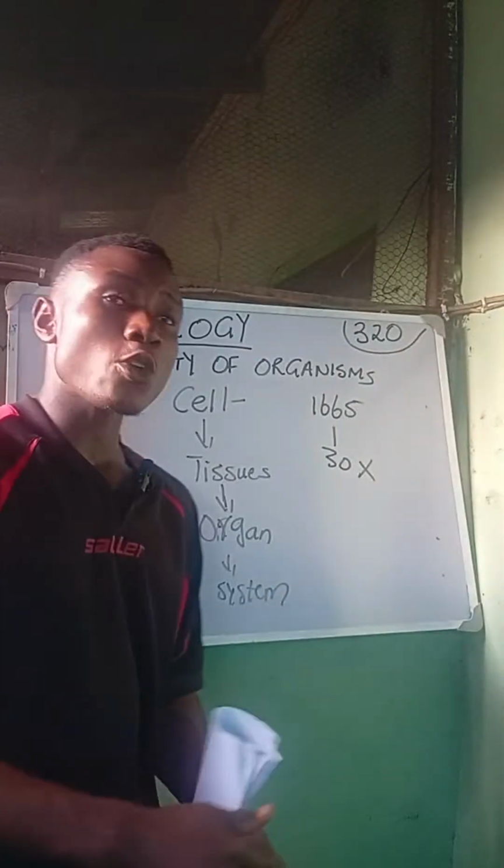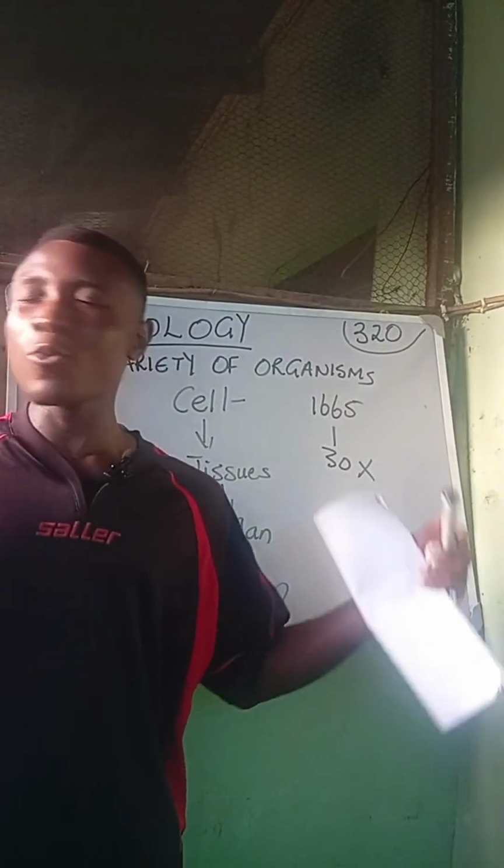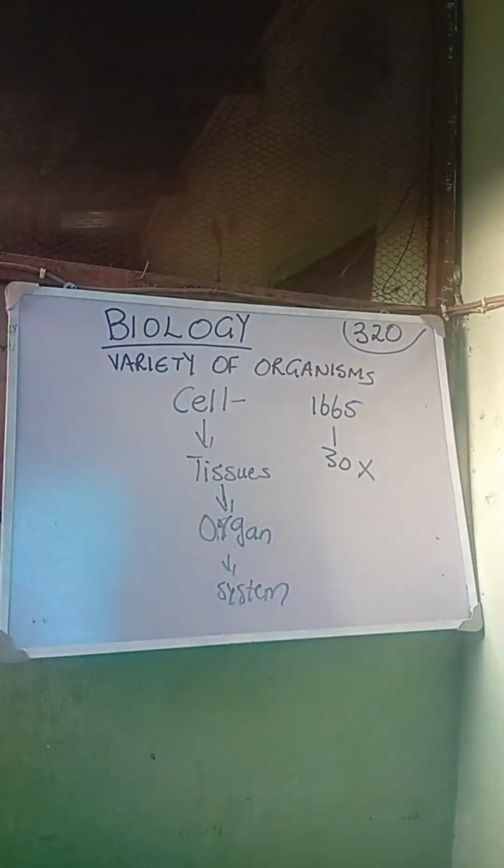But as science continued, another scientist came up whose name was Anton van Leeuwenhoek. I'm telling you stories. I don't want to tell you stories. So let's just continue with our level of organization. Right? So let's move ahead in our level of organization.